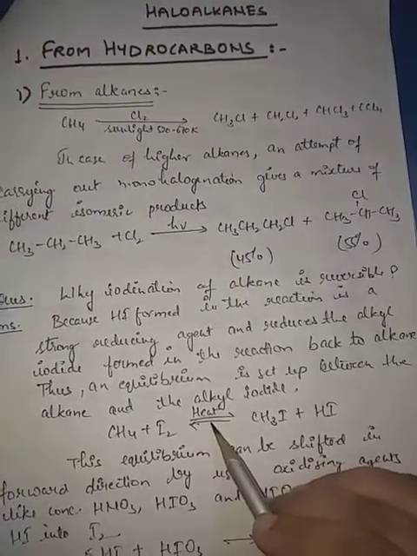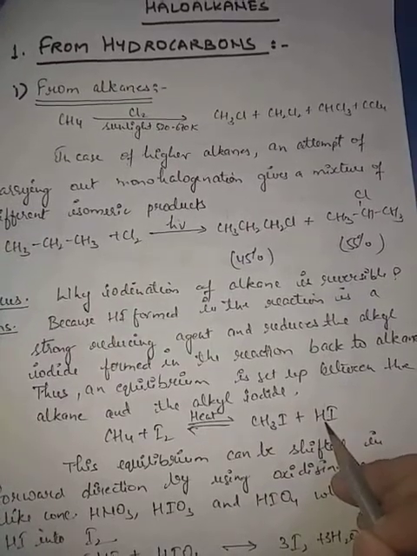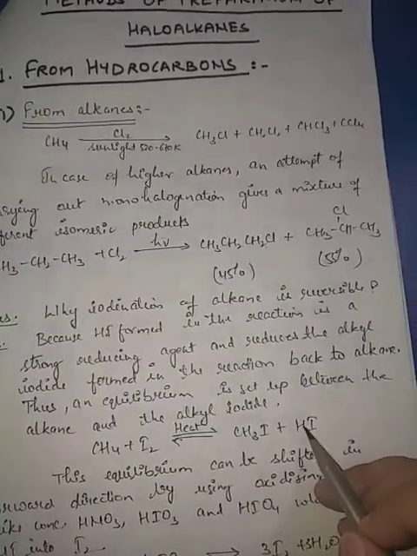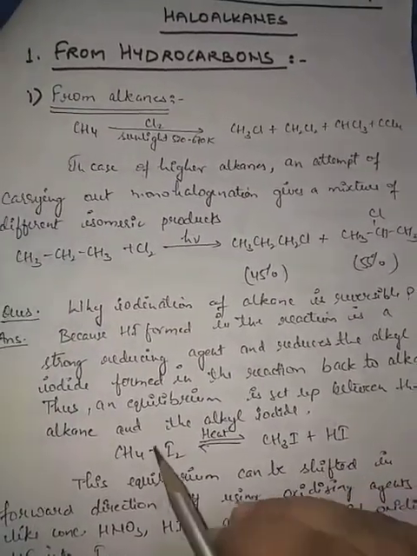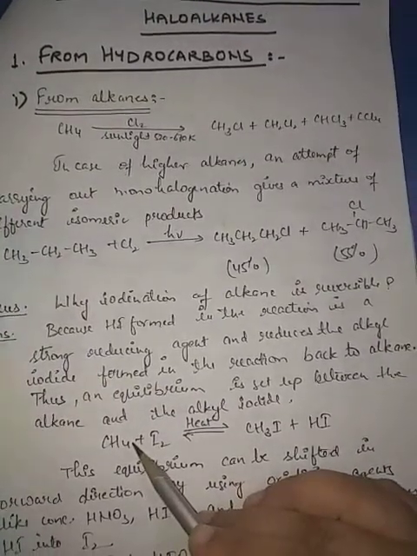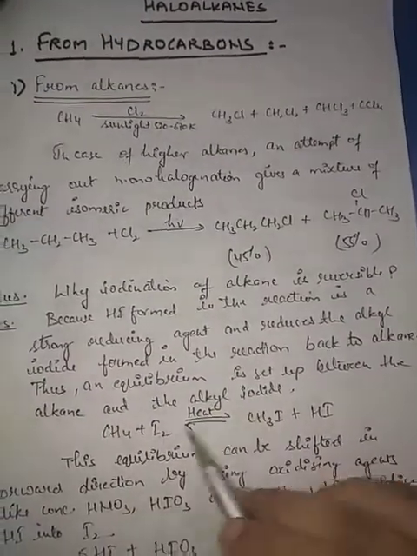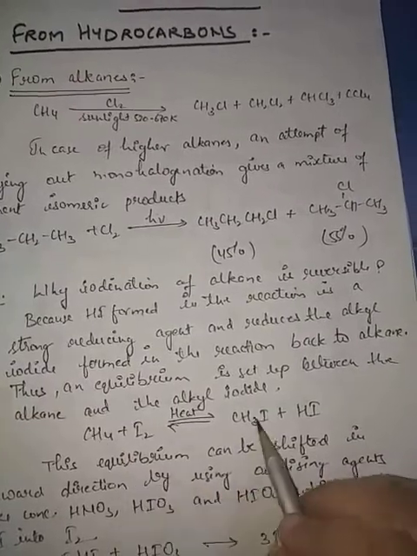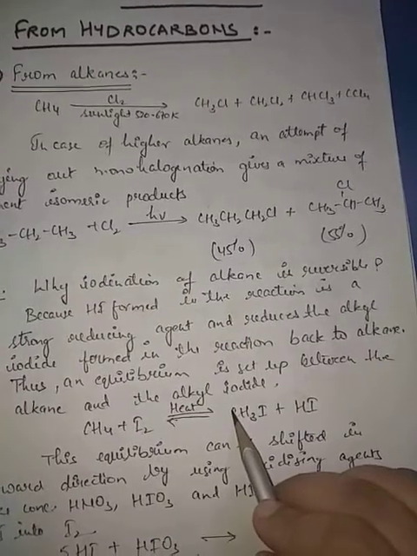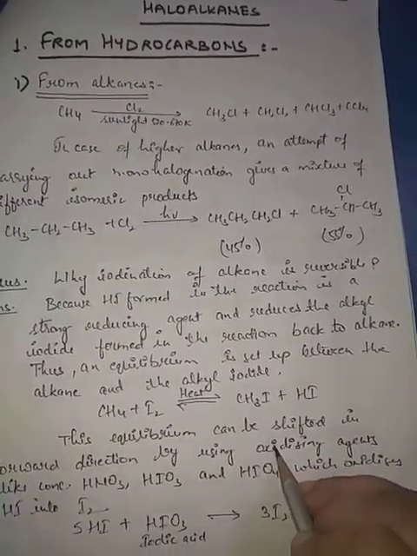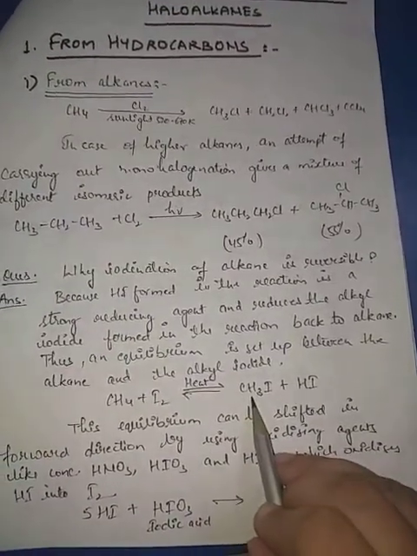This is a reversible process because the HI formed in the reaction acts as a strong reducing agent. It reduces the alkyl iodide, and we again get the alkane back, and thus an equilibrium is set up between the alkane and the alkyl iodide. This equilibrium can be shifted to the right-hand side if we use an oxidizing agent. Then the reaction will shift in the forward direction.